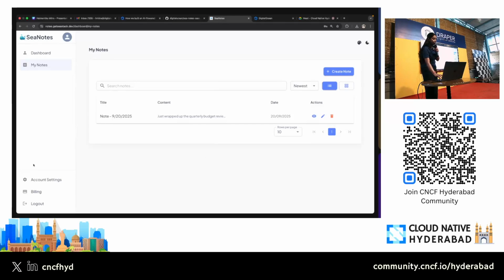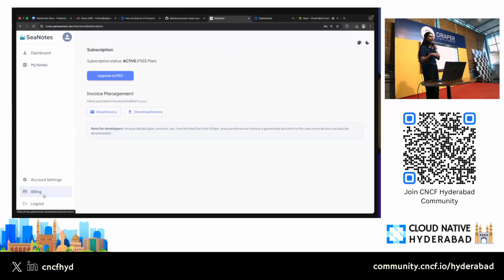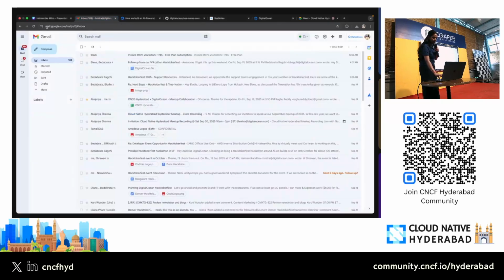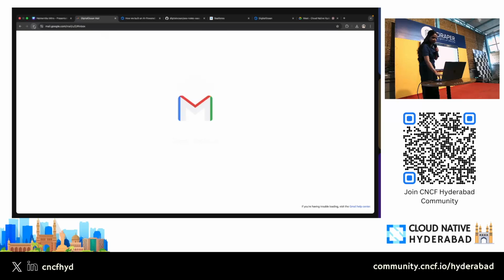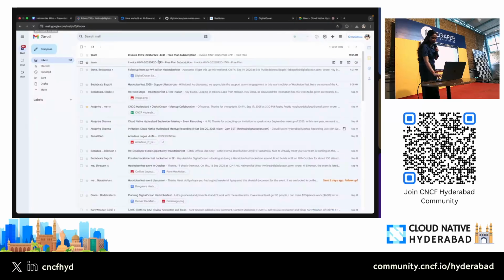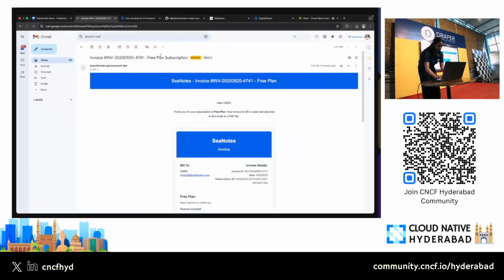Now what I will be showing you is the code. I won't be coding it live because live demos never really work. So right here you see this part called email invoice, right? And when I click on email invoice, our Gradient AI service is generating the invoice for me, and in a while it will be emailing it to me. So it says that the email has already been sent. I'll refresh it a bit, hoping it shows up. Yes. So I'll zoom in again.